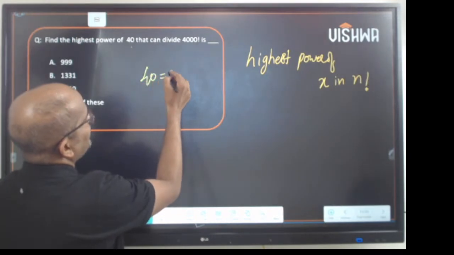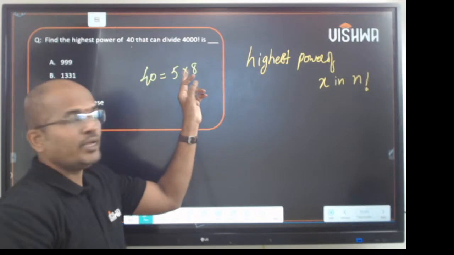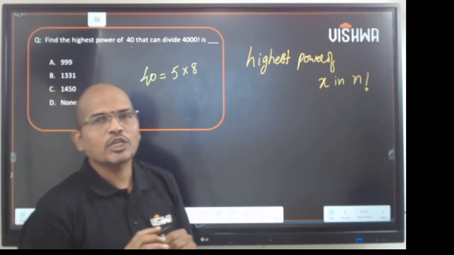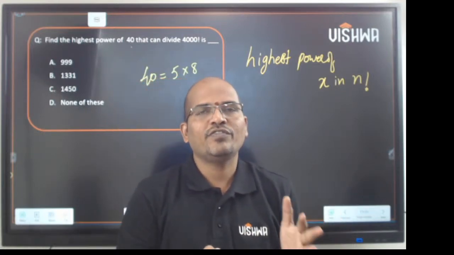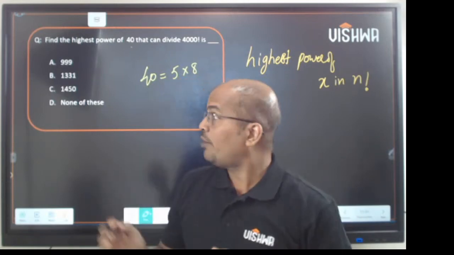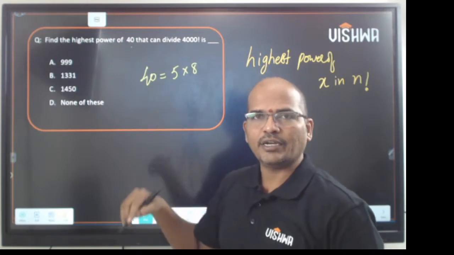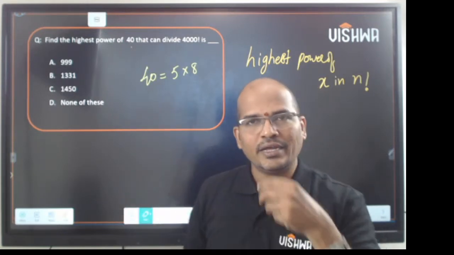So, 40 is 5 into 8. So this product should be a co-prime product. What is a co-prime pair? Two numbers are called co-primes if their highest common factor, HCF, is 1, or the greatest common divisor is 1. So when a number is not prime, write that number as a product of co-primes, 5 and 8. Now find the powers of 5 and the power of 8, get the answer.